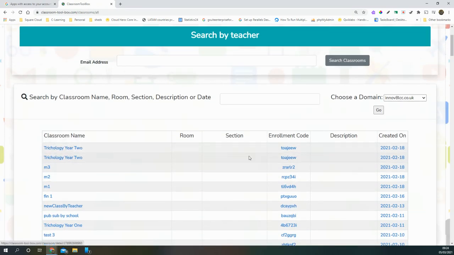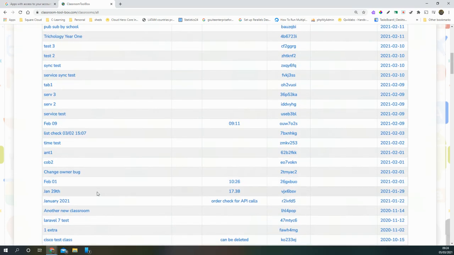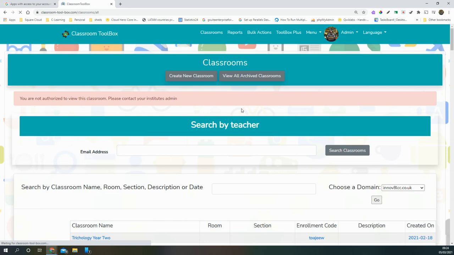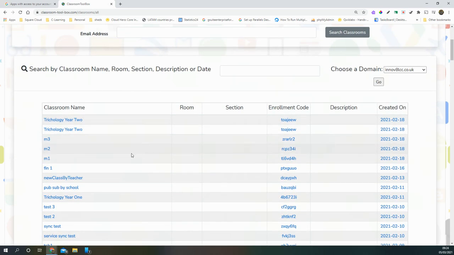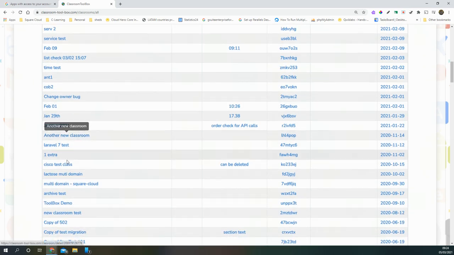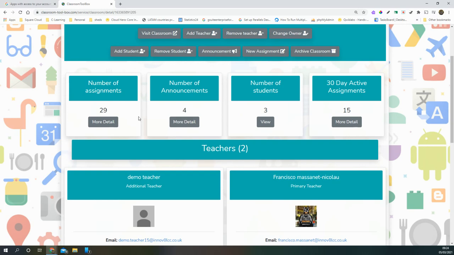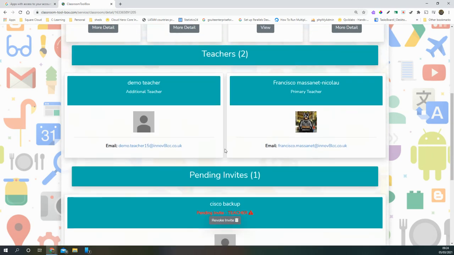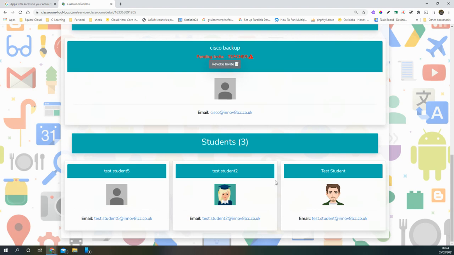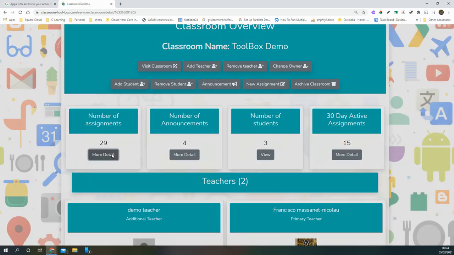And it is used to pull classroom information in, and we can look at the classrooms themselves. This will allow us to manage the classrooms as a super admin. So this is the API in work. It's used the teacher APIs, the invite APIs, the student APIs. It's used the assignment APIs.